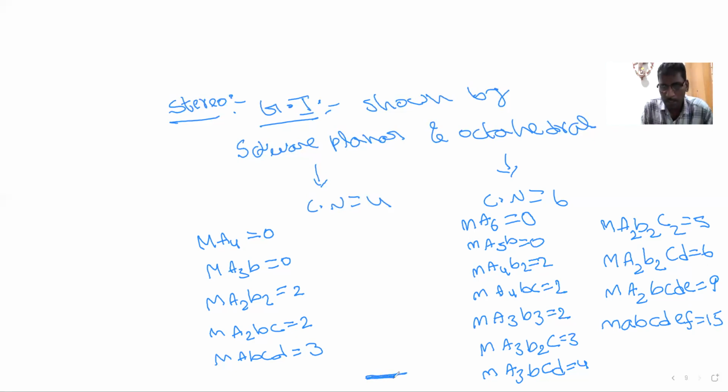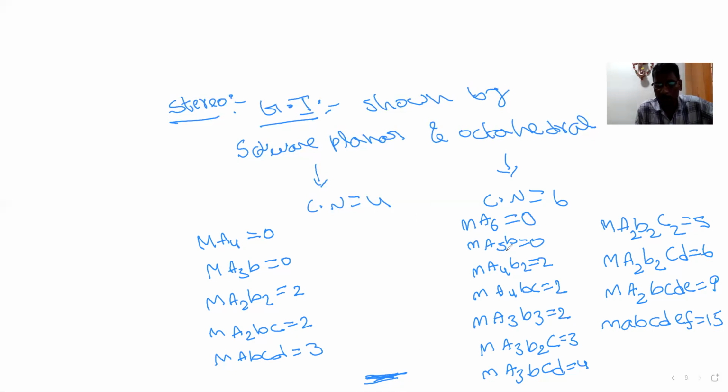Some important structures are there. How to write the geometrical isomers and how to write the optical isomers, we'll see in the next class. Just practice up to here. First, you have to practice the table that I sent. I will send the ligand table. You have to practice that. Without the table, you cannot understand these. First, you have to read the table. Then only you can easily understand these numbers.